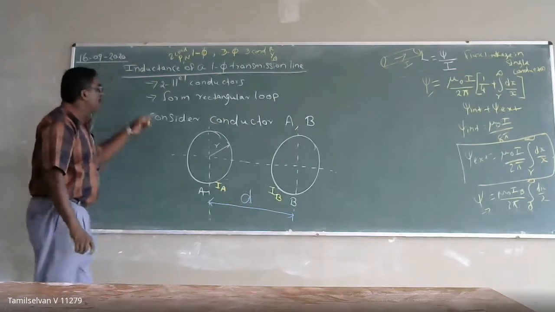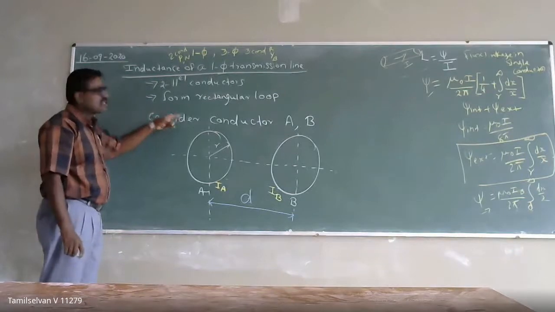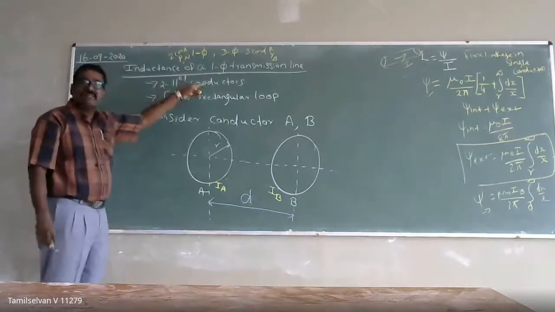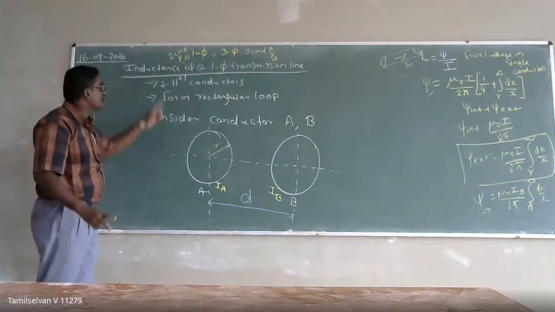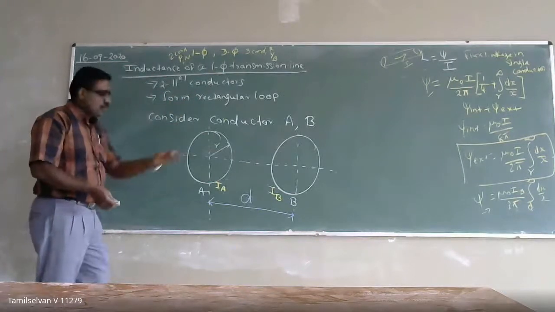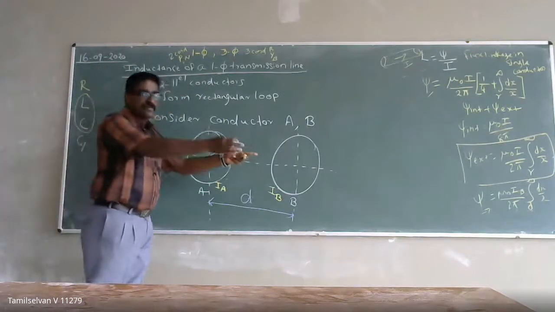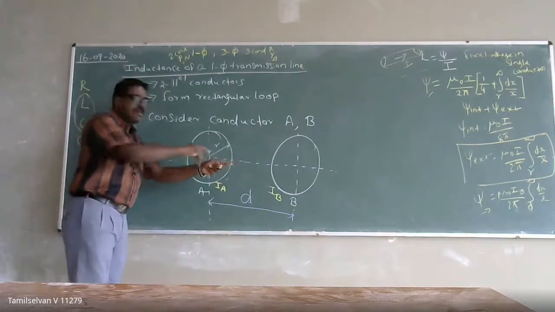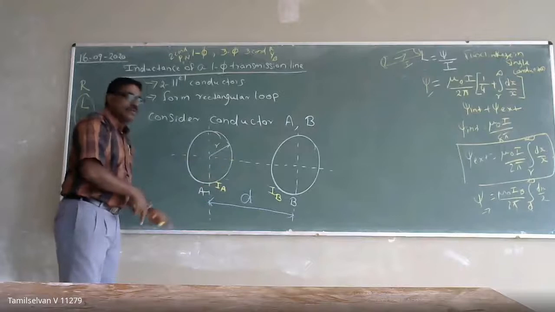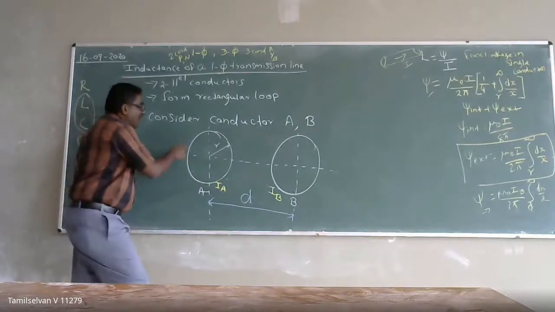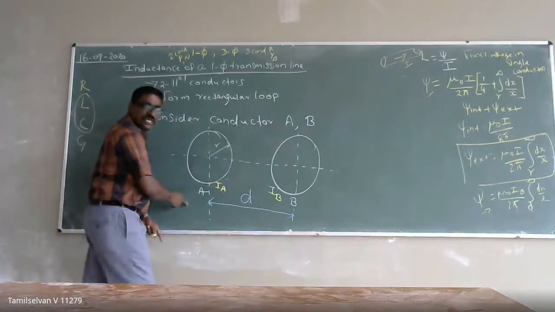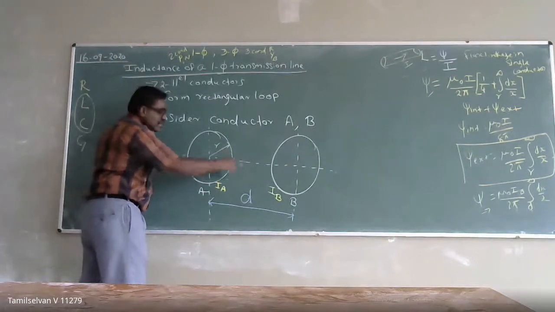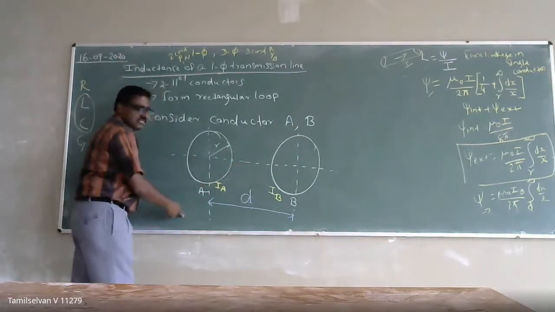So today we are going to calculate the inductance of the transmission line. First I have taken up a single phase transmission line. It will have two parallel conductors, phase A and phase B, so phase and neutral will be there. This forms a rectangular path, because the current will be flowing through the loop only. When alternating current flows through the conductor, flux linkage will be there. Due to the flux linkage, inductance will exist in the circuit.